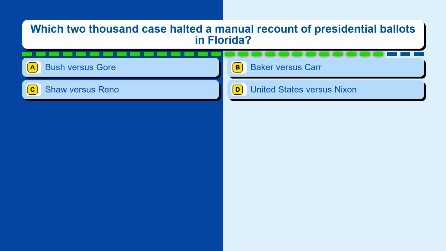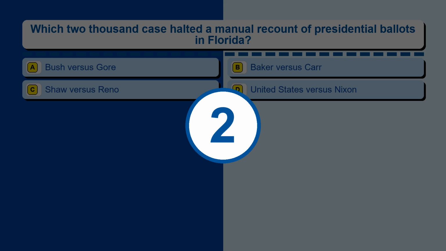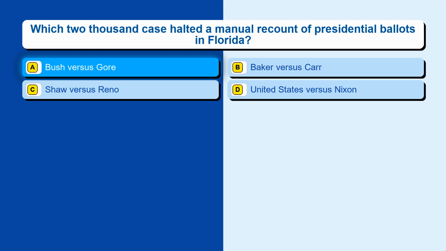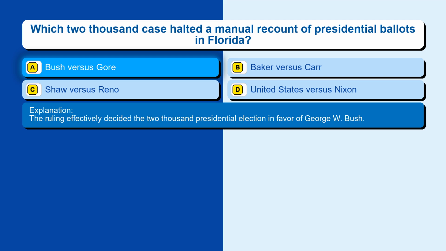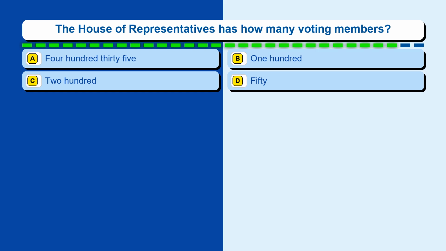Question 63. Which 2000 case halted a manual recount of presidential ballots in Florida? Option A, Bush v. Gore. Option B, Baker v. Carr. Option C, Shaw v. Reno. Option D, United States v. Nixon. The correct answer is option A, Bush v. Gore. The ruling effectively decided the 2000 presidential election in favor of George W. Bush.